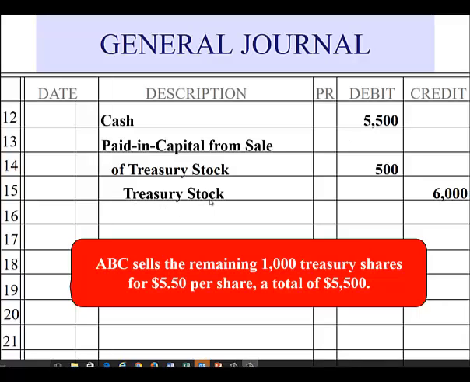The treasury stock now will be credited for the cost, just like we did in the previous transaction. 1,000 treasury shares times the $6 cost from before. So we remove the remainder of the treasury stock for 1,000 times $6, or $6,000. The difference between the sale price, once again, and the cost of the treasury stock, this time it has to be debited, but it goes to the paid in capital from sale of treasury stock, just like in the previous transaction.